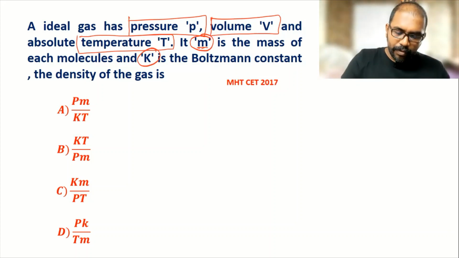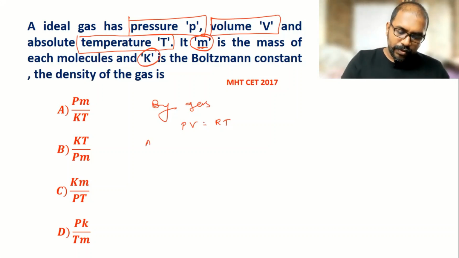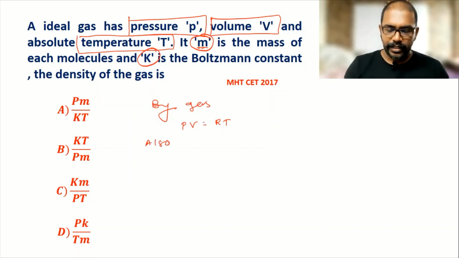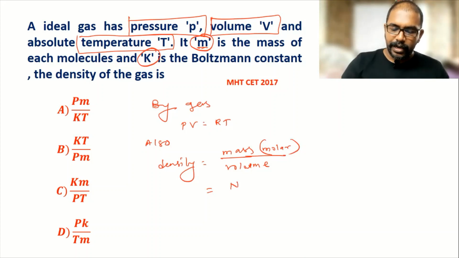So here by the gas equation for 1 mole we can write PV is equal to RT. In general it is nRT, but if the number of moles is 1, we can write RT. Also we have to write density here. So density is mass upon volume. Here we can use this mass as the molar mass. So molar mass is Avogadro number multiplied by the mass of a single gas molecule, divided by volume V.